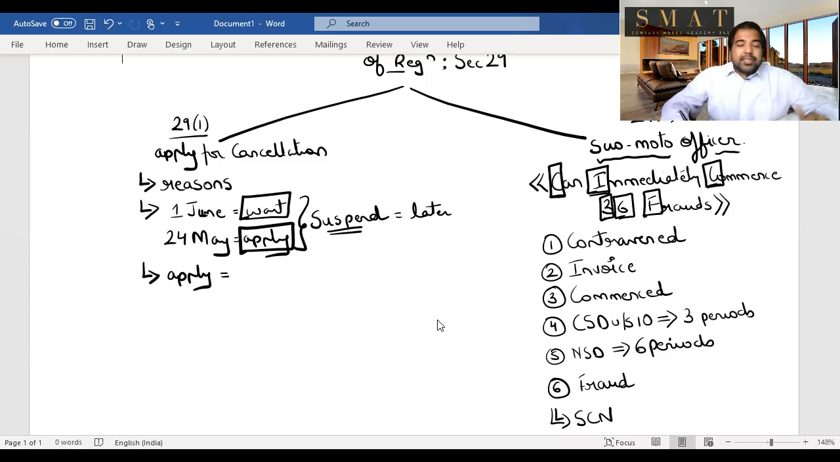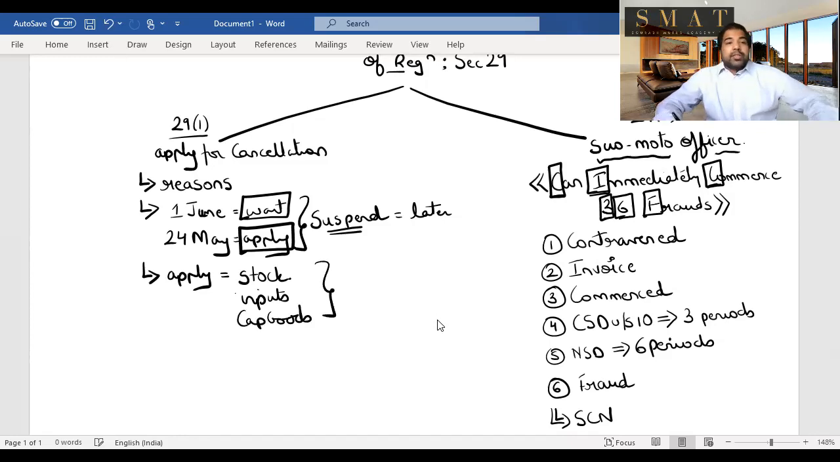Anyway, when you make an application for cancellation, you have to tell them whatever stock you have with you. You have to tell them whatever input services or inputs that you have with you, either in finished goods format or raw material format or work in progress format. Also, whatever capital goods that you have with you, you have to declare all these three. Why do they want to know this? Because guys, on the inputs, on the input services, on the capital goods, you have already taken the ITC. You already taken the credit.